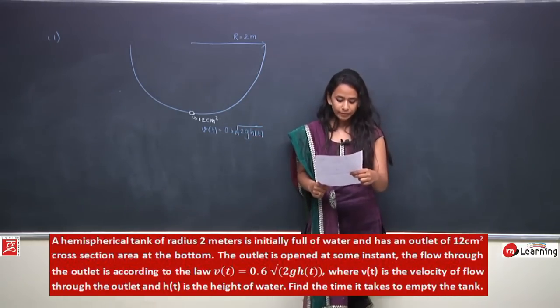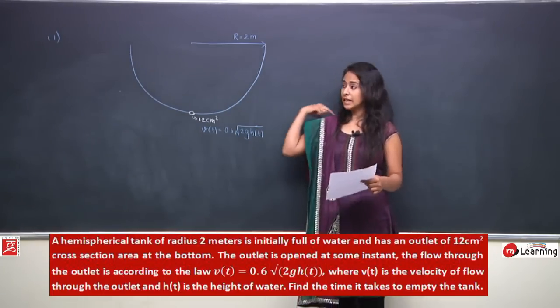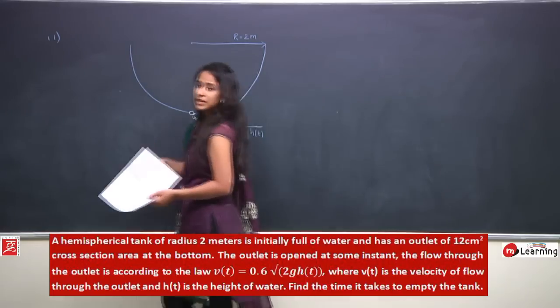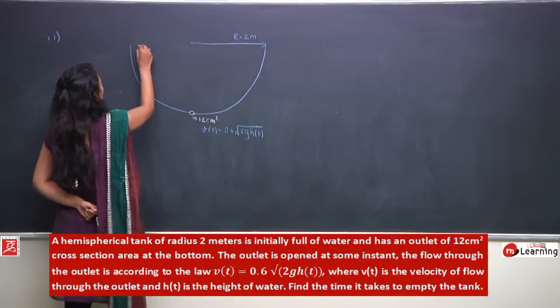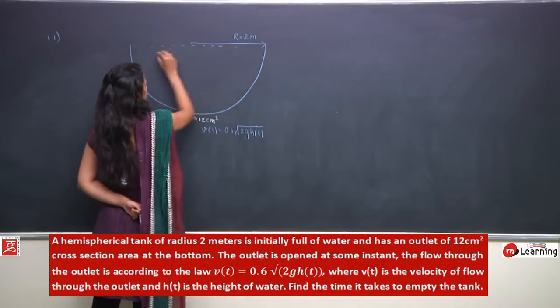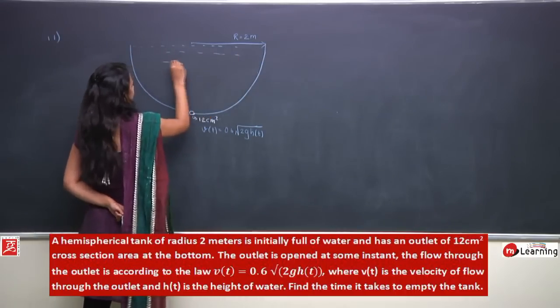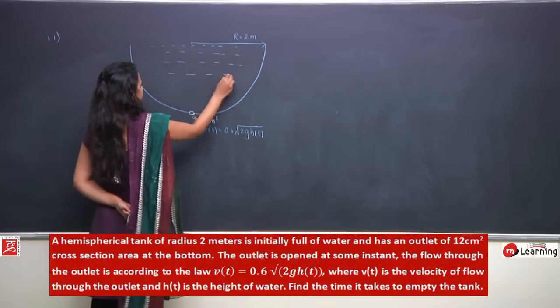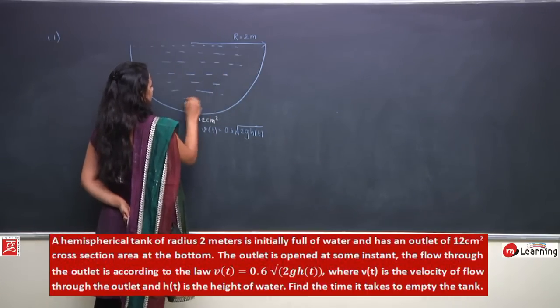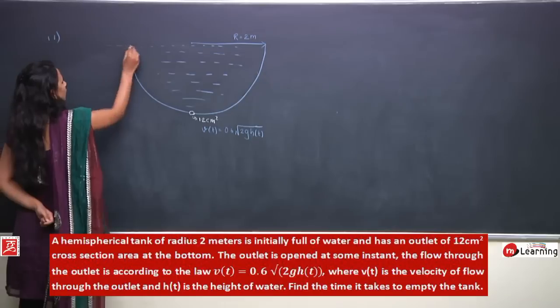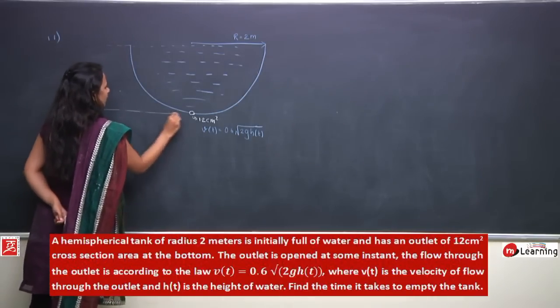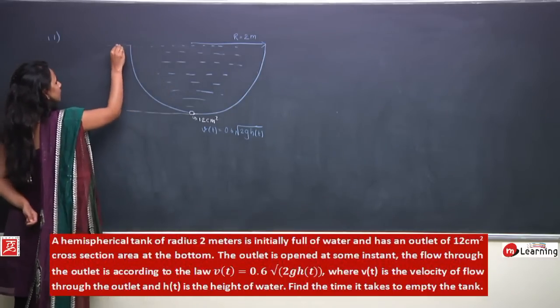We have to find the time it takes to empty the tank completely. So let us understand the situation. The tank was initially completely full of water, so initially the height of the water in the tank was 2 meters, which is equal to the radius of this hemispherical tank.